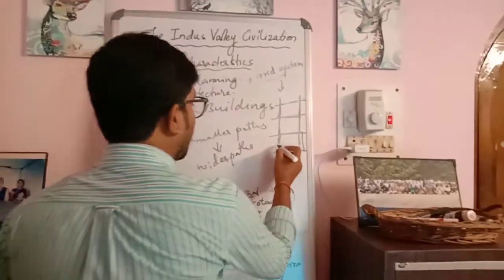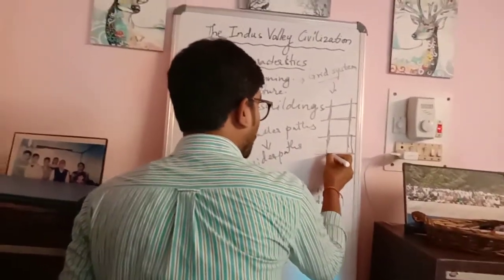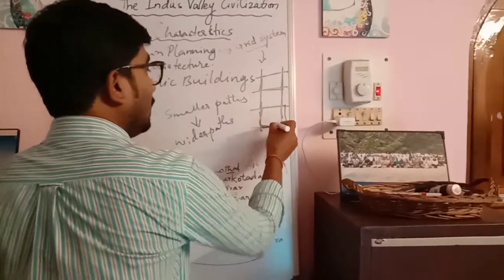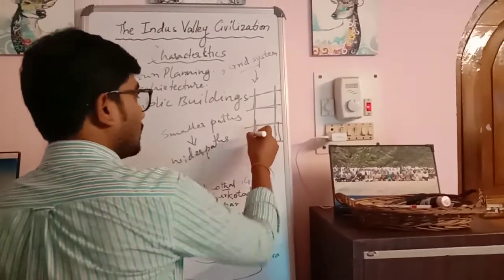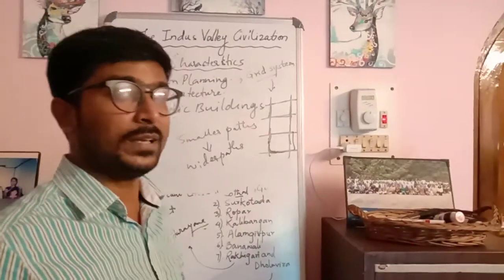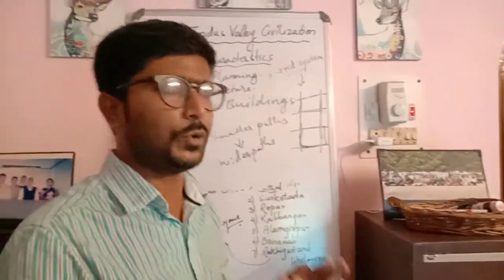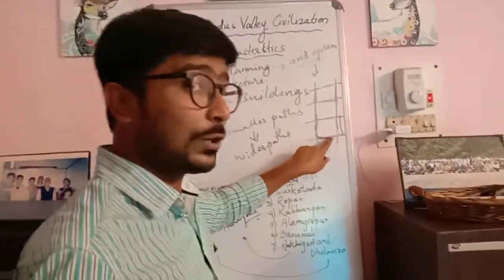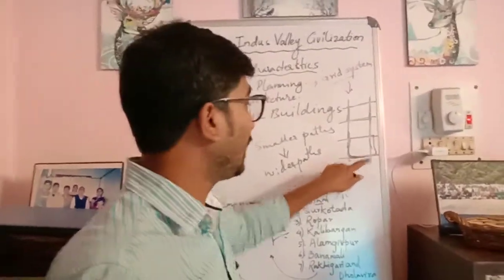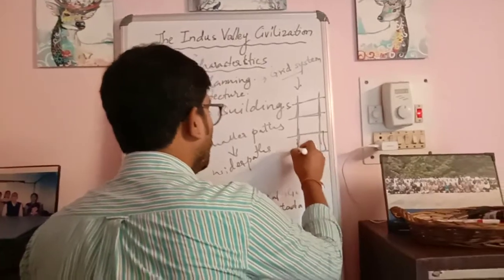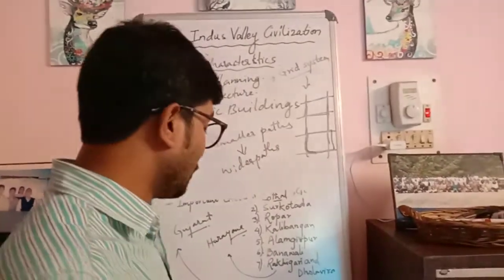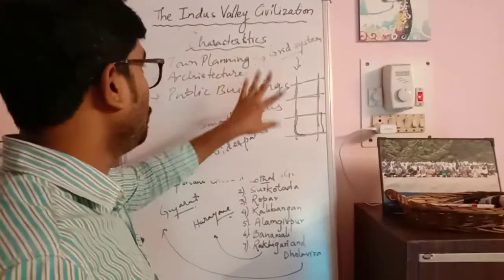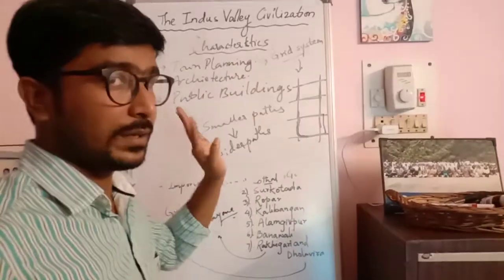The crossings or corners were a little circular in shape for easy movement of bullock carts or any other means of travel during the time. Most probably it was bullock carts. So it was a slightly curved system where bullock carts could easily move around. This was how town planning was done in a systematic manner.